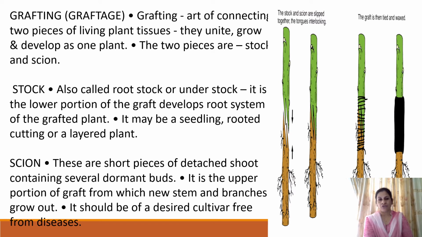Stalk is also called root stalk or understalk. It is the lower portion of the graft which has a good root system. It may be a seedling or a rooted cutting or a layered plant. While scion is a short piece of detached shoot containing several dormant buds. It is the upper portion of the graft from which new stem and branches grow out. It should be a desired cultivar free from disease. So any scion with a good quality or good desired character can be grafted on the stalk.